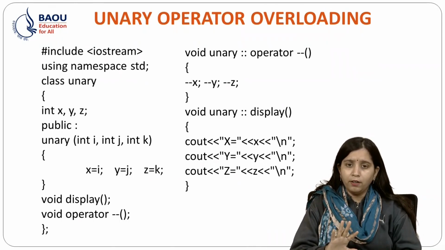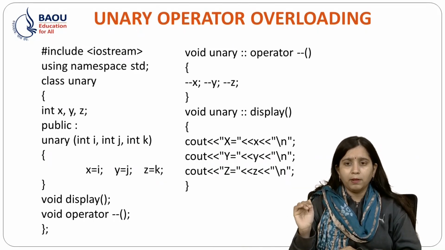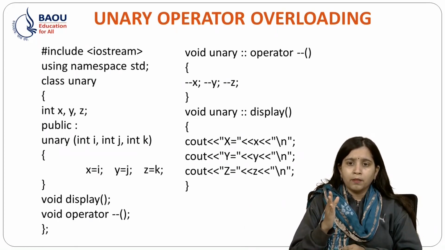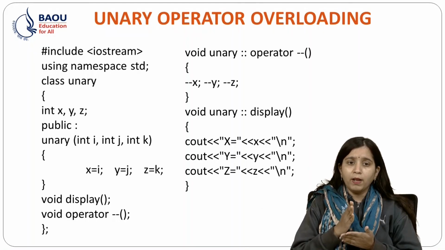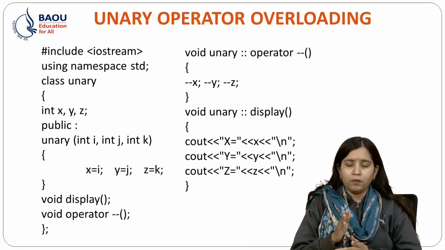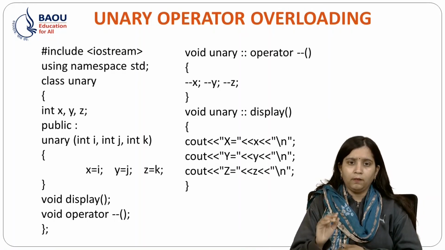And what I simply did over here is minus minus x, minus minus y and minus minus z. So over here the value of my object will be decremented by 1 when I give this operator command. Then void unary, then scope resolution operator, then the display function. Over here I am simply displaying the output, that is what is the x value, what is the y value and what is the z value.